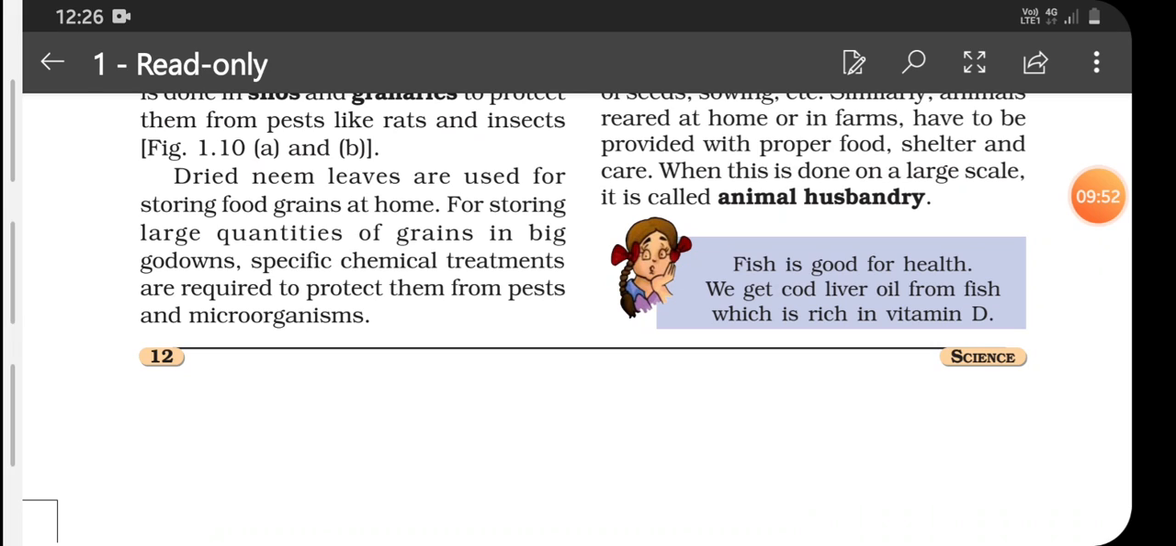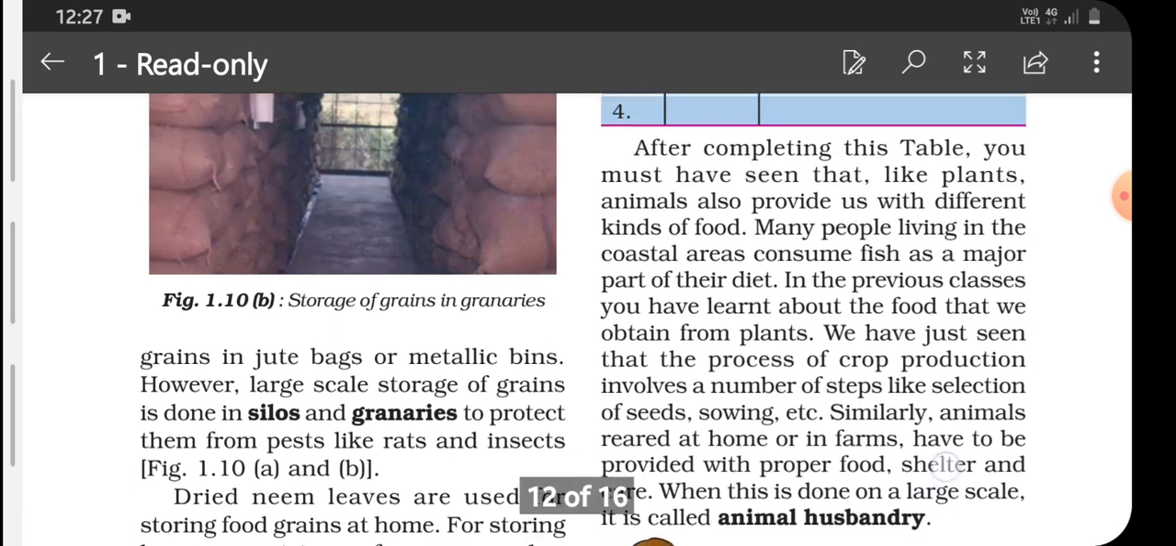For storing grains, dried neem leaves are also used by farmers for storing grains at home. For storing grains in large quantities in big godowns, specific chemical treatments are done by the farmers to protect them from pests and microorganisms.